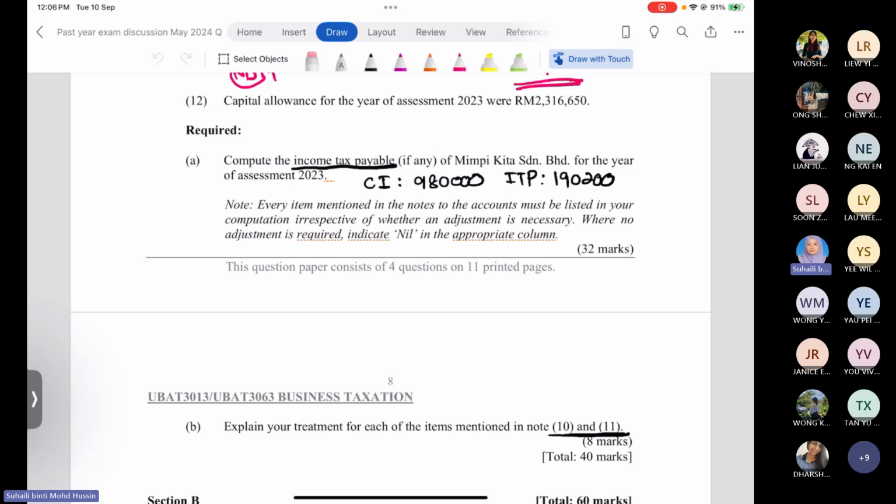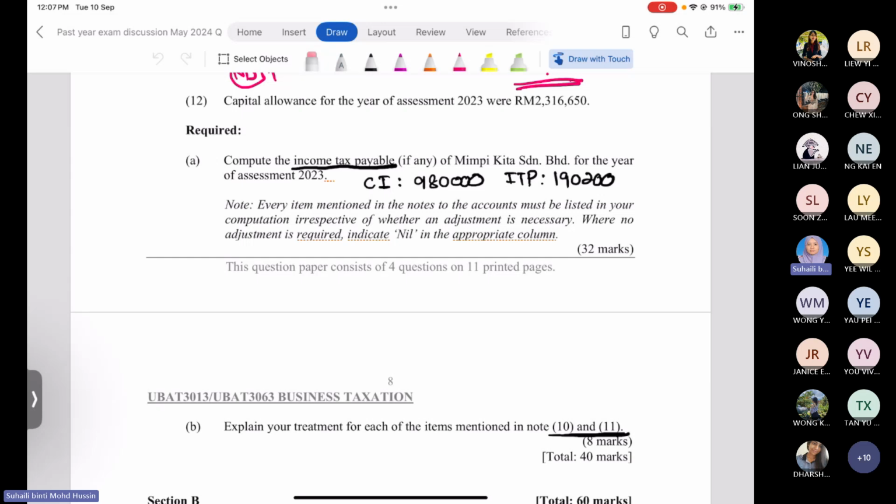As mentioned previously in the discussion on tutorial 9, the requirement of the question is actually the same, the tax computation for the company. You have to compute the income tax payable, if any, for the company, named here Mimpi Kita Senyap Berhad, for the year of assessment 2023.